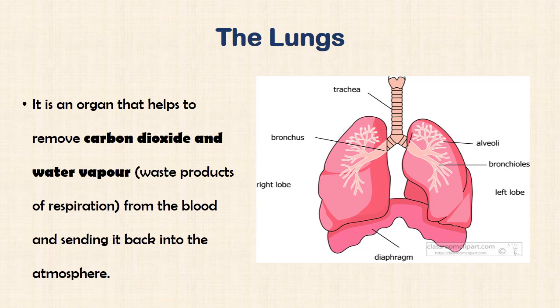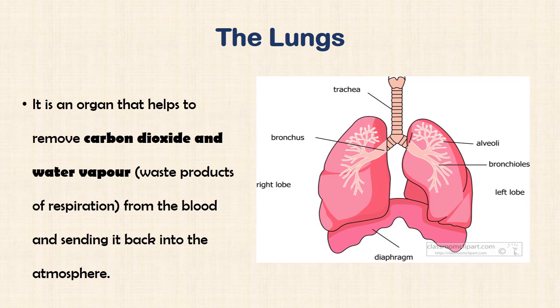Moving along, we'll be looking at the excretory organs one after the other. You must be familiar with the lungs, because it is through the lungs, attached to the respiratory system, that we breathe in oxygen and breathe out carbon dioxide. The lung is an organ that aids in gaseous exchange between our environment and our body.